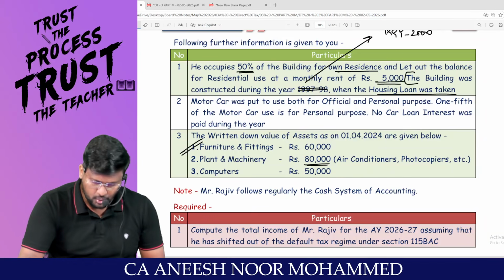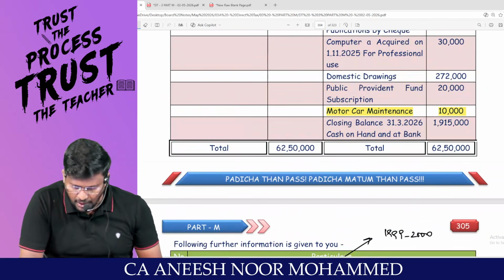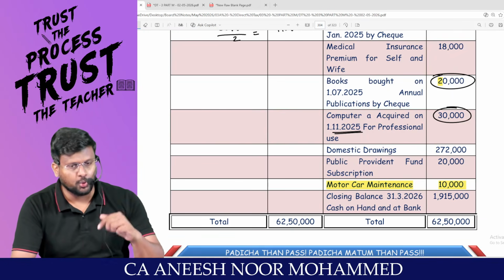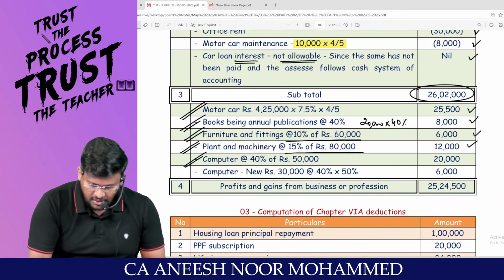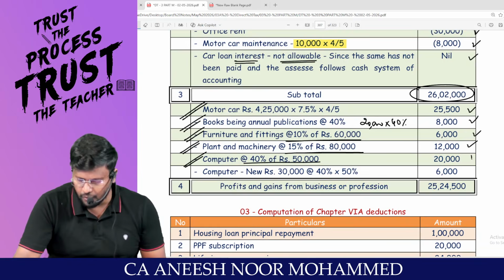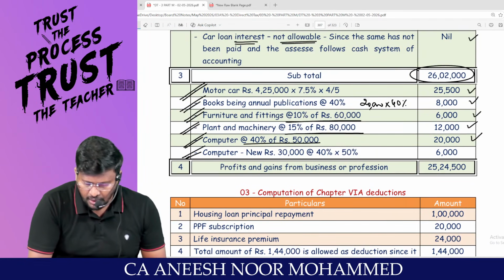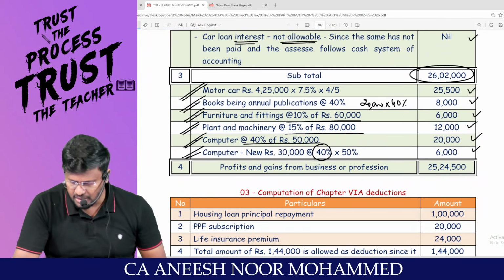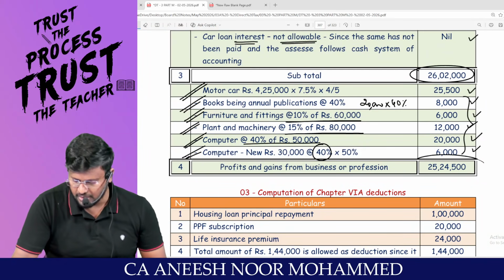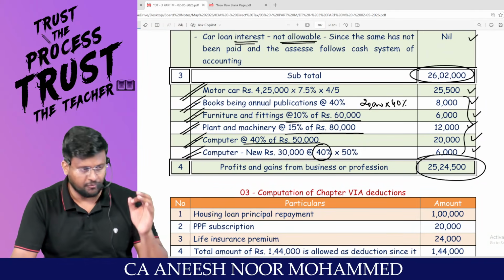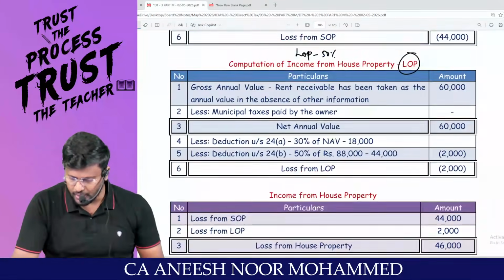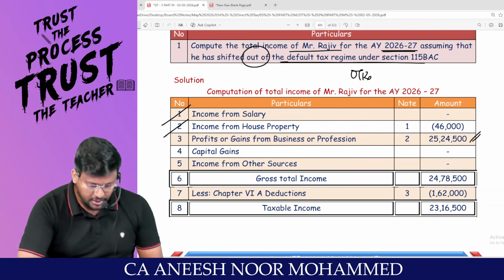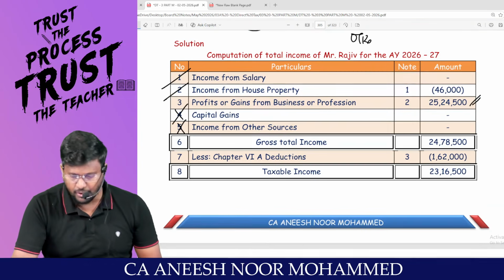Computer, my dear lovable students, computer 50,000. Have you acquired any computer during this year? Yes, 30,000. But this has been put to use for less than 180 days. So for the old computer, 50,000 into 40%. For the new computer, 30,000 into 20%, basically 40% into 50%, 6,000. So if you reduce all the depreciation, you will be getting profits and gains of business or profession 25 lakh 24,500. There is no capital gain information. There is no income from other sources information.